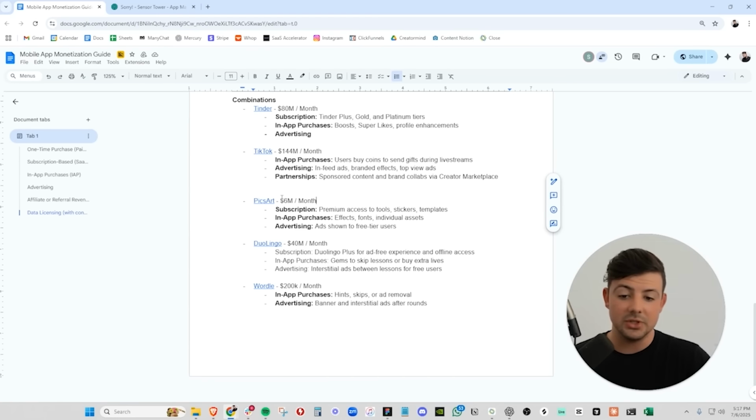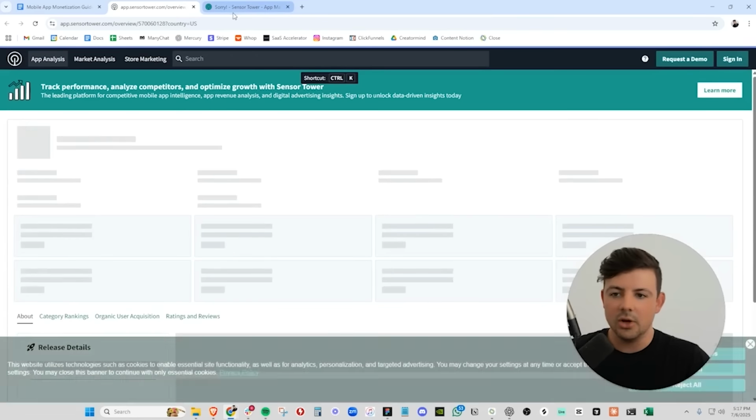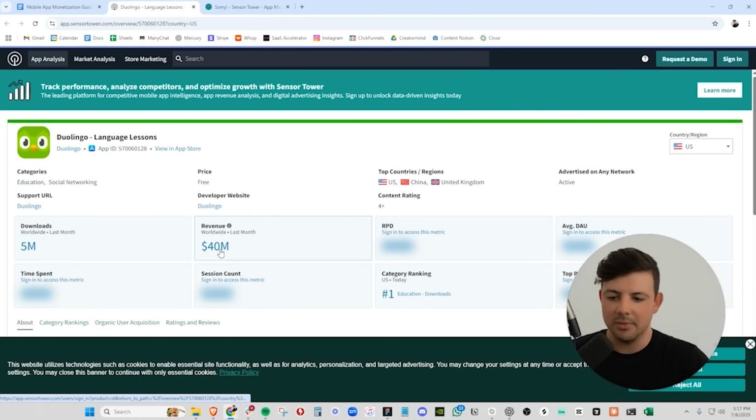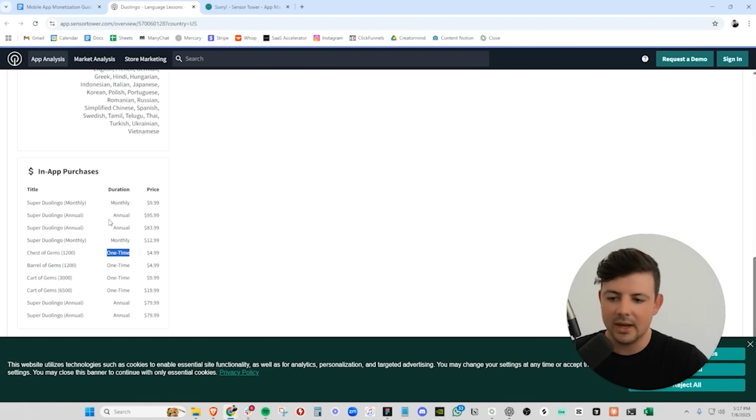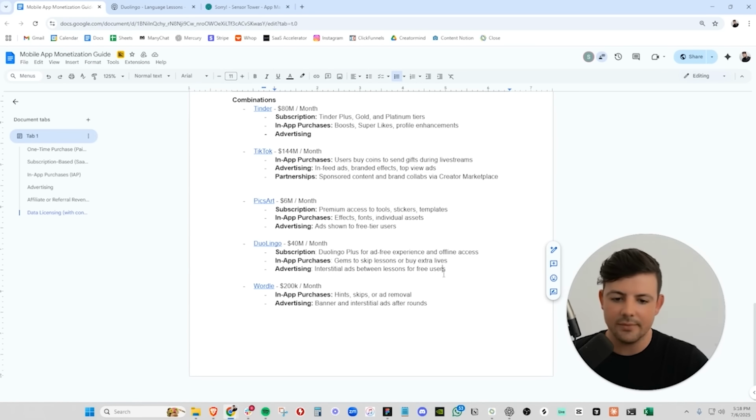We also have PixArt, which is doing $6 million a month. They have subscriptions, they have in-app purchases, and they also do advertising, much like Tinder. We have Duolingo, who is doing $40 million per month, and they have a combination of one-time in-app purchases. They also have their subscription model, and they do advertising as well, ads in between lessons for free users. And then of course, one that is very close to my heart, we have Wordle, which is a puzzle game that has in-app purchases, and they also offer advertising as well.